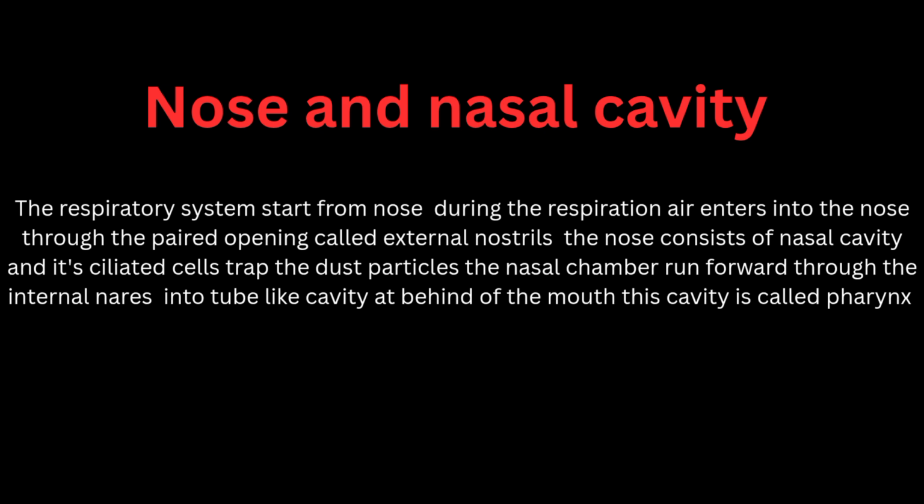During respiration, air enters into the nose through the paired openings called external nostrils. The nose consists of the nasal cavity, and its ciliated cells trap the dust particles. The nasal chamber runs forward through the internal nares into a tube-like cavity at the back of the mouth. This cavity is called the pharynx.